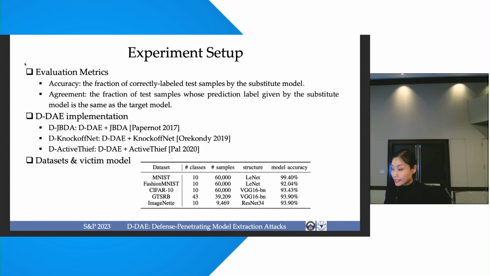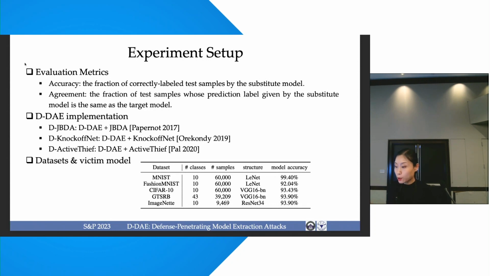We evaluate D-DAE using two metrics commonly used in model extraction attacks. First, we care about the model accuracy of the substitute model, and sometimes if we try to do black box attacks, we may care more about the agreement, whether the output of the substitute model is the same as the target model.